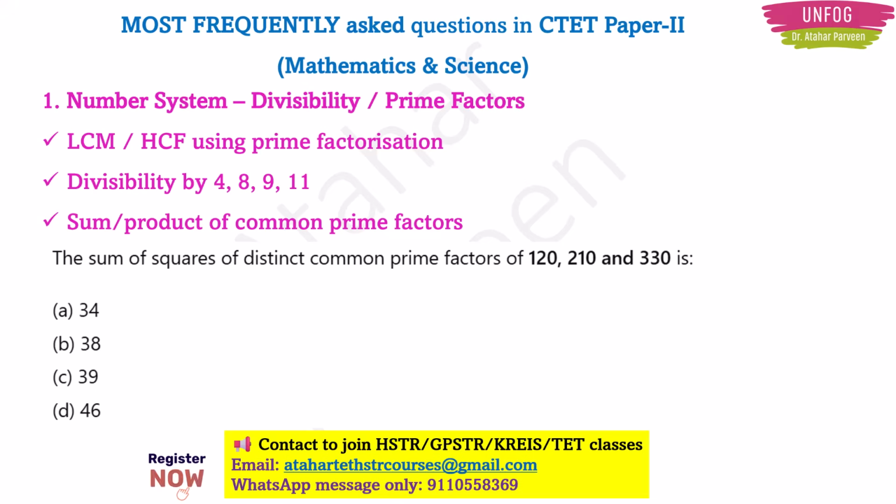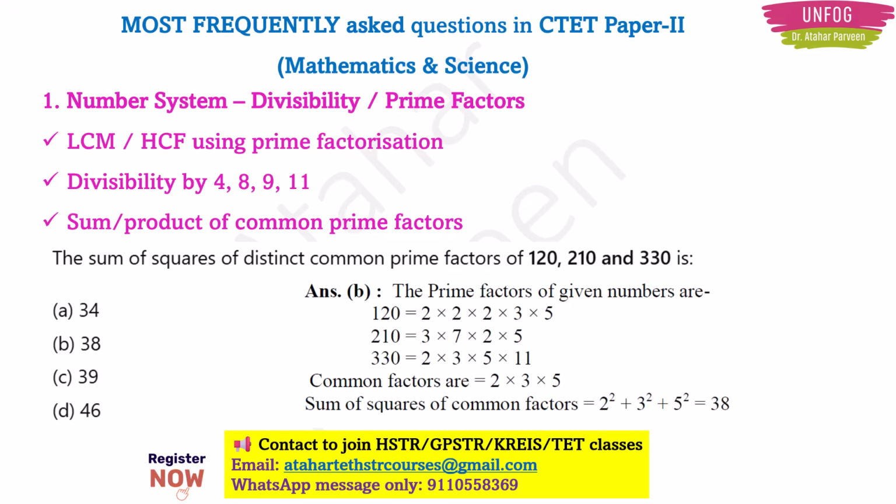Now what do you have to do to find the common prime factors? First, you have to do the prime factorization of each number: 120, 210 and 330. After that, you should find the common factors. If you see here, 2, 3 and 5 are the common factors of all these 3 numbers. Now you have to do the sum of squares of these common factors. So first you do 2 square, 3 square, 5 square, then add them up. So your answer will be 38. That is the correct answer for this question.